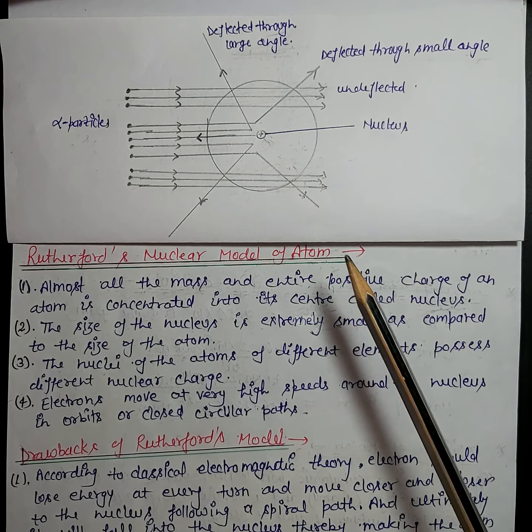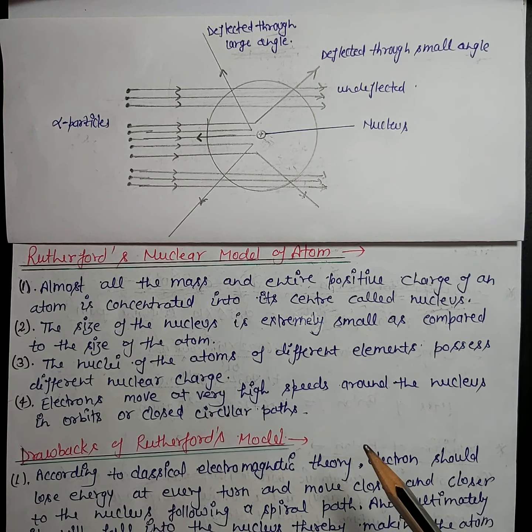As is clear from the diagram, only a few alpha particles were deflected from their original path. So it is not possible that protons, which are the only positive entity in the atom, are spread all over the atom, because if that happened then almost all the alpha particles should get deflected, like in Thomson's plum pudding model.